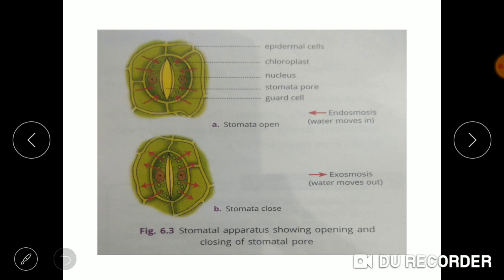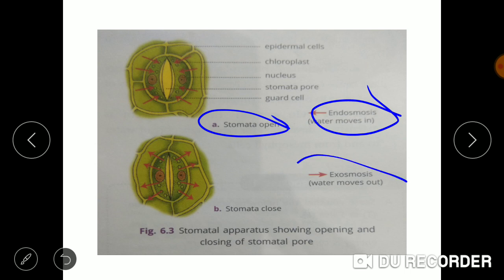This is a diagram showing that endoosmosis causes opening of stomata and exoosmosis causes closing of stomata. So this is a fact that endoosmosis will lead to opening of stomata and exoosmosis will cause the closing of stomata.